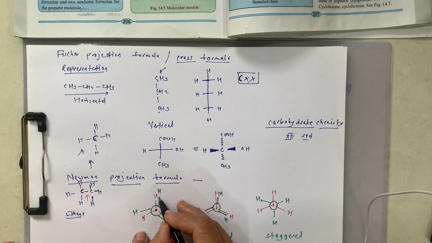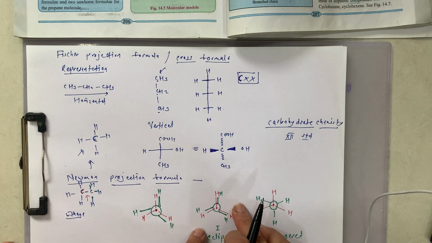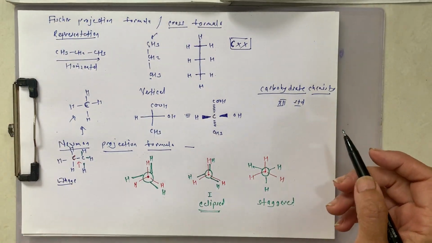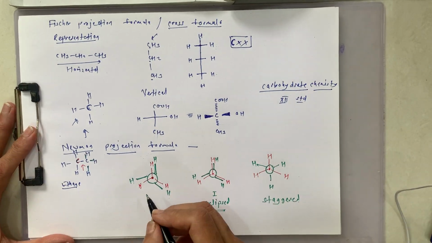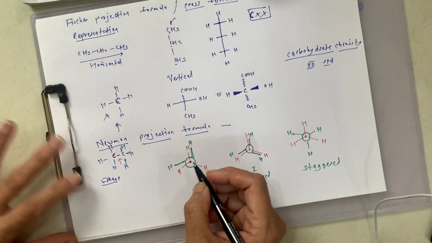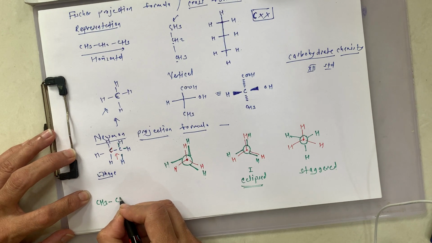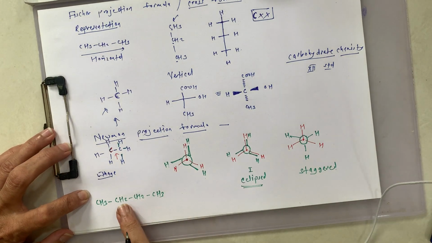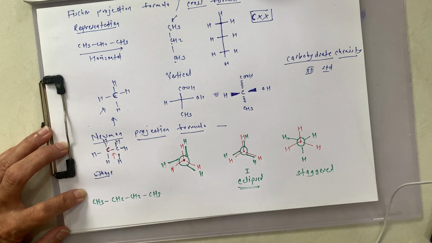Are you getting this? The circumference of the circle. And this way we represent the ethane molecule. One conceptual problem we may ask on this, you have to know exactly what we ask for. Suppose now the compound is like this: CH3, CH2, CH2, CH3.